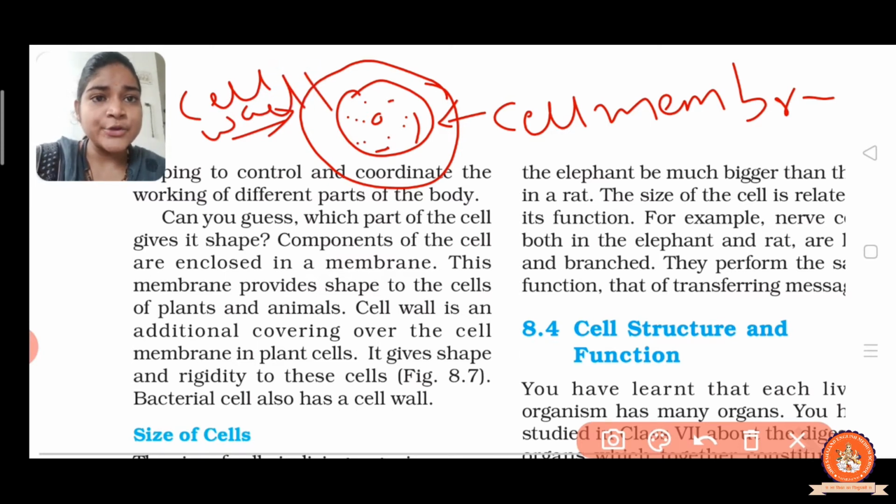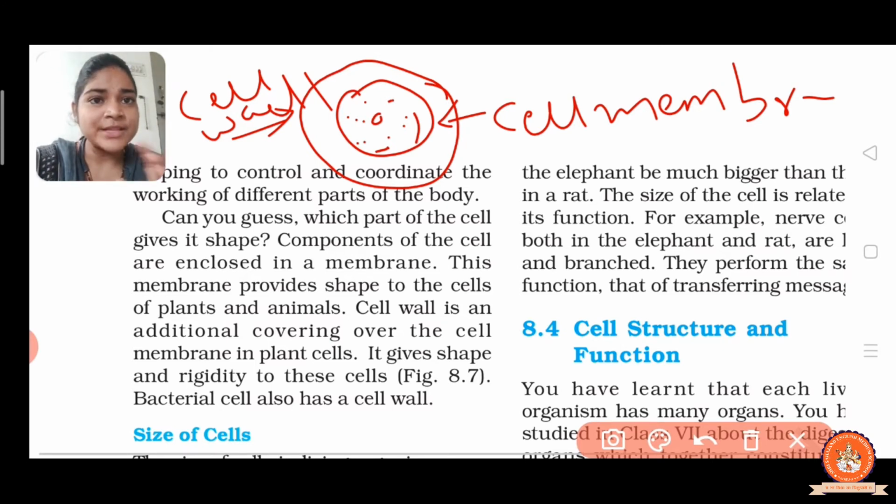Now I think you are clear about the cell wall and cell membrane, right? The cell wall is an additional covering over the cell membrane in plant cells, and it gives the shape and rigidity to the cell. So the cell wall is rigid, and the bacterial cell also has a cell wall, right?